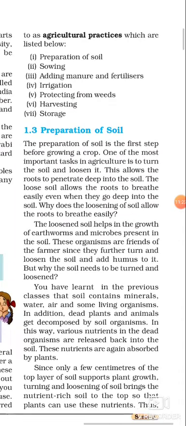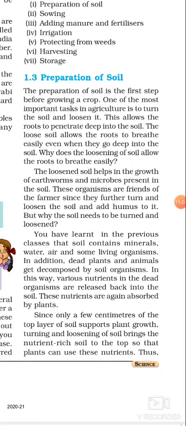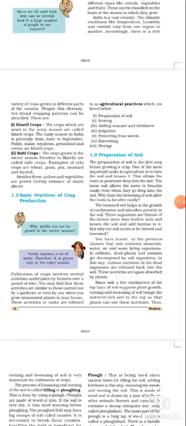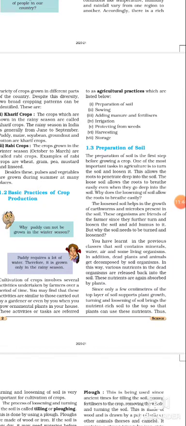So let's discuss the preparation of the soil. Students, this preparation of the soil is a very important step, because if the soil is not good in nature, then the crop will not be grown, right? So one of the most important tasks in agriculture is to prepare the soil. So what do farmers do? Farmers will turn the soil and loosen it. Why will they do it? Because this will help the roots to penetrate deep in the soil.